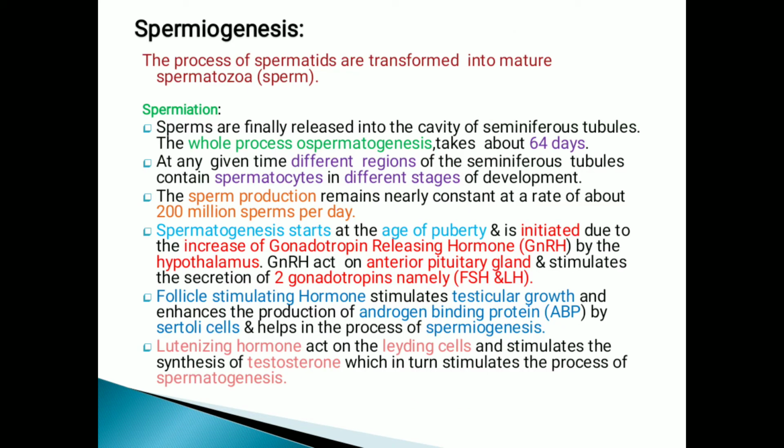Spermiogenesis is the process in which spermatids transform into mature spermatozoa. So the process is known as spermiogenesis.